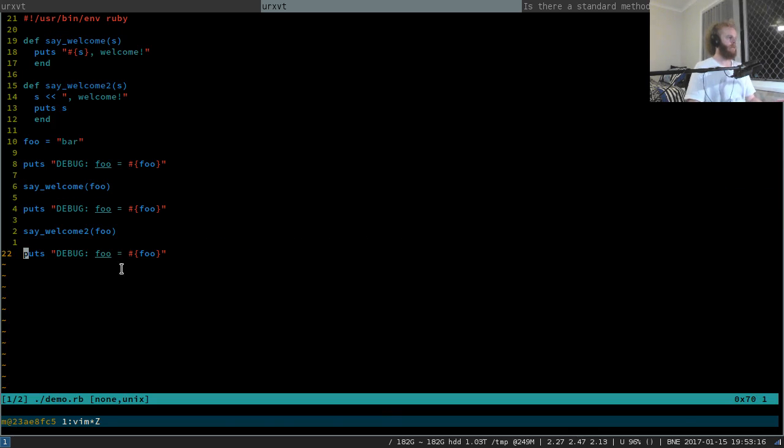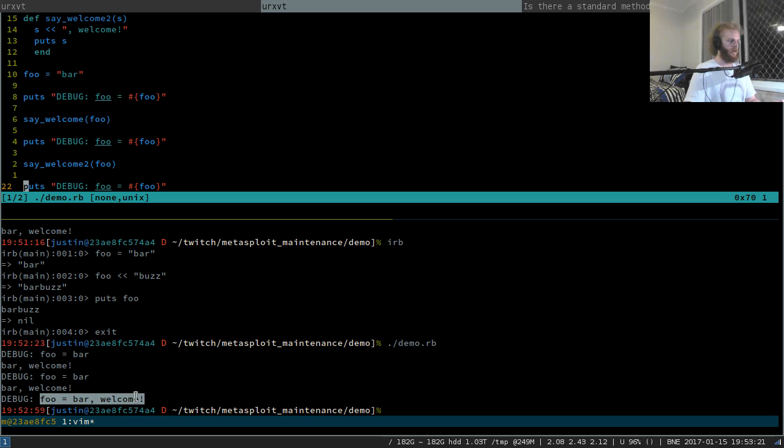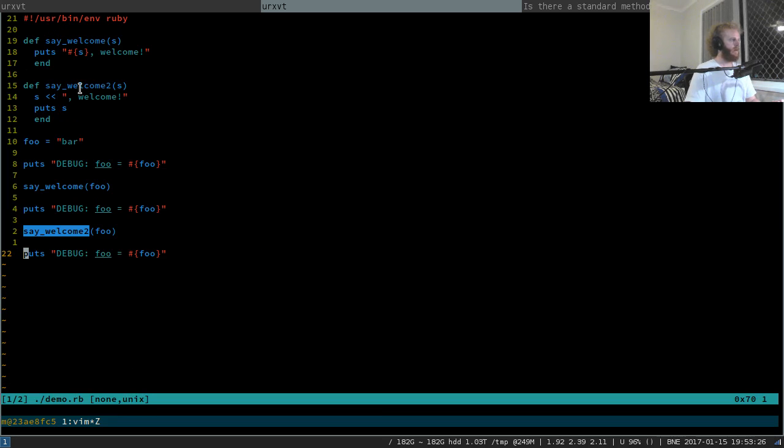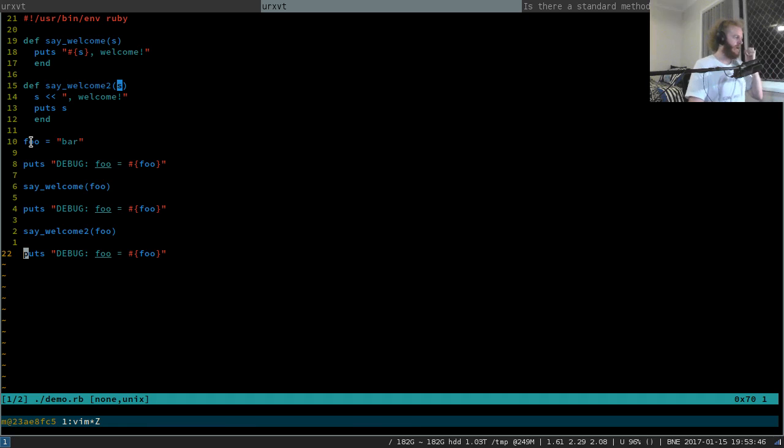So what's happened here? When we called this function, because it was after this function that the value of foo became mutated, say welcome to does this little append thing, but it does the append to its own argument at the time of the call. So maybe you think it's kind of weird that this went and messed with the parent's value of the variable.